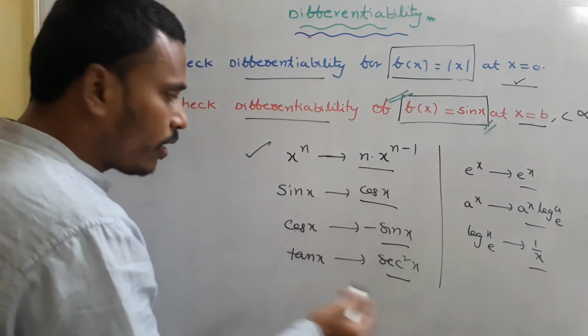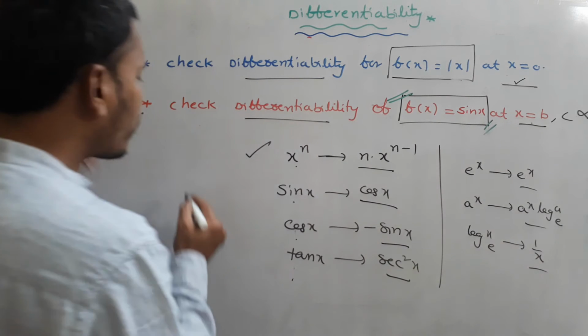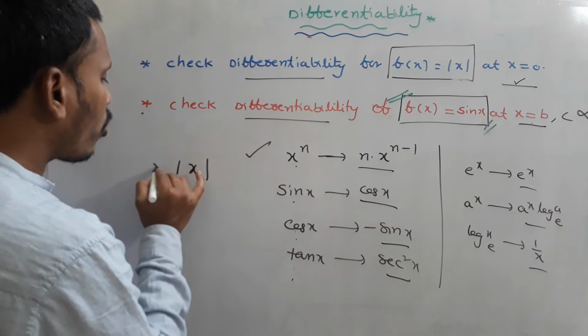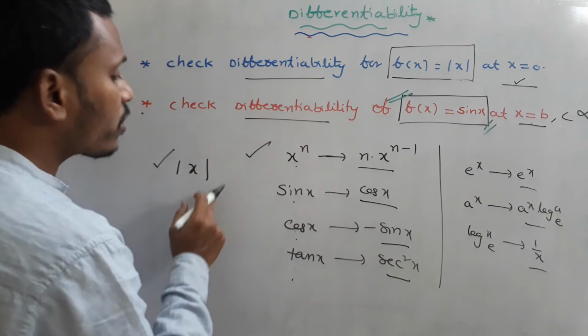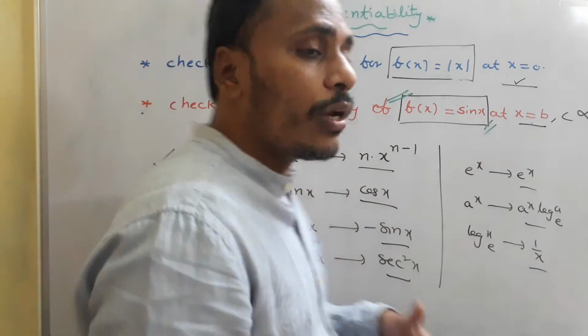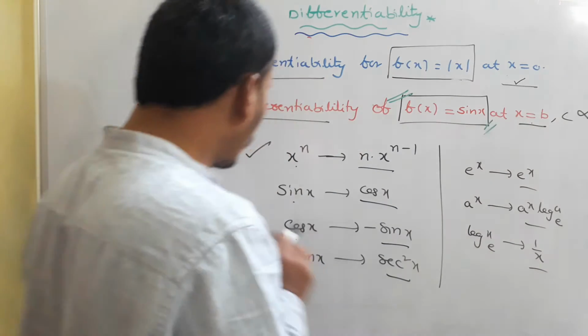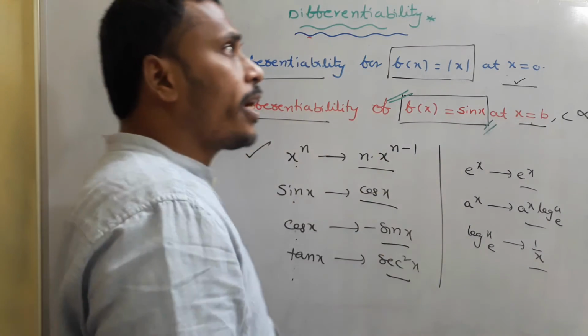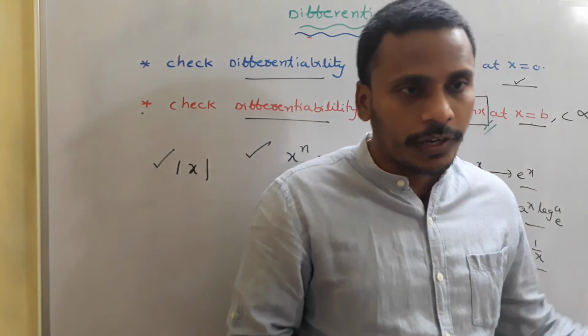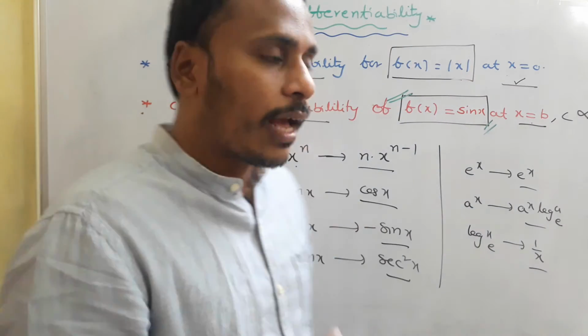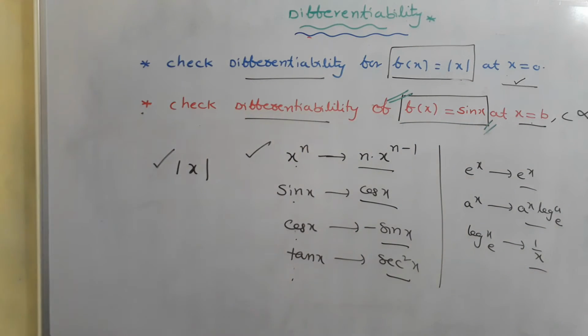All these functions are differentiable functions and all these values are derivatives for these functions. Whereas when you think about modulus of x, it is not differentiable at x equals 0 and so it has no derivative there. At some other points it is again differentiable and we have the derivative also. Have a look, I will give you one more example on the same idea.